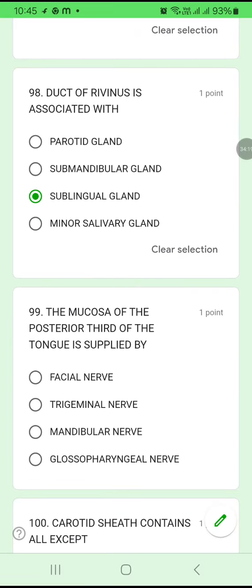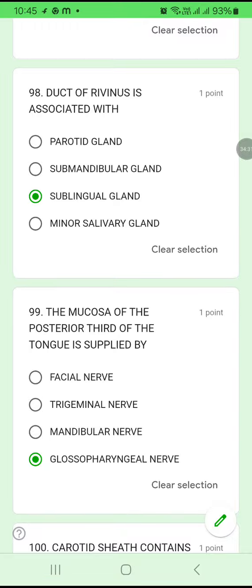99. The mucosa of the posterior third of the tongue is supplied by the facial nerve, trigeminal nerve, mandibular nerve, or glossopharyngeal nerve. The one which supplies the posterior part of the tongue, the mucosa part, is the glossopharyngeal nerve.